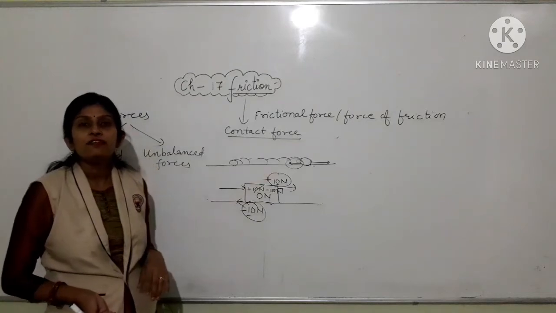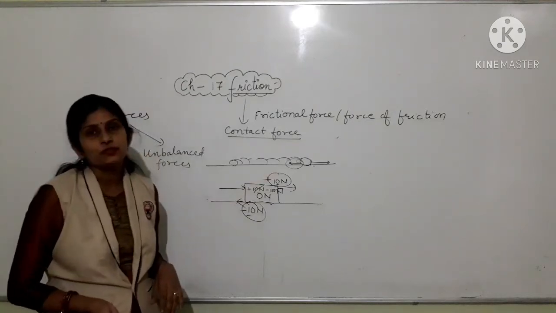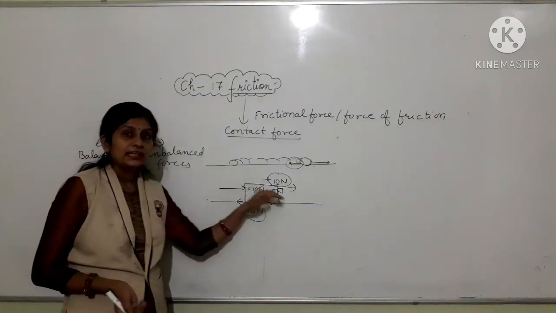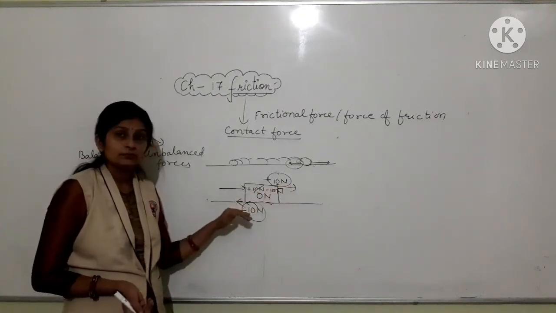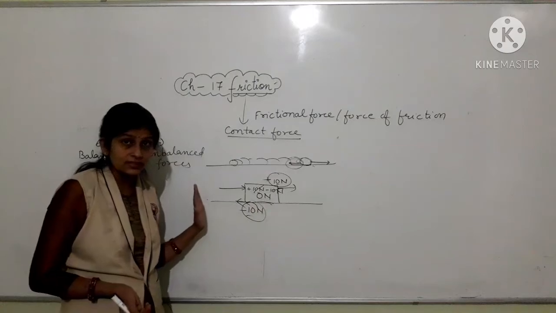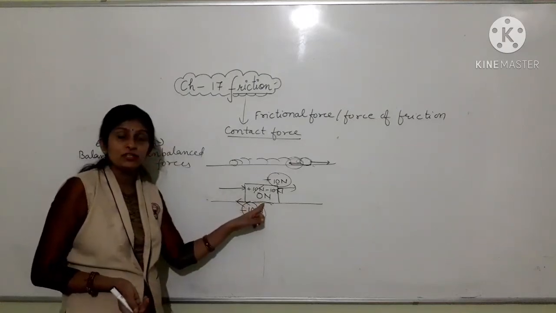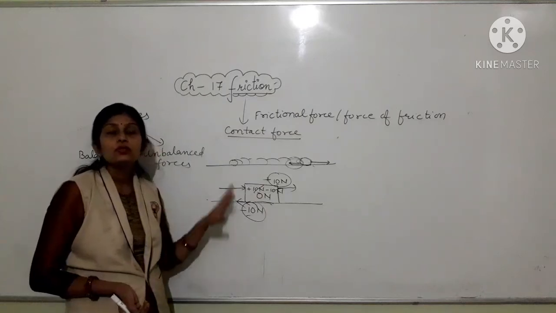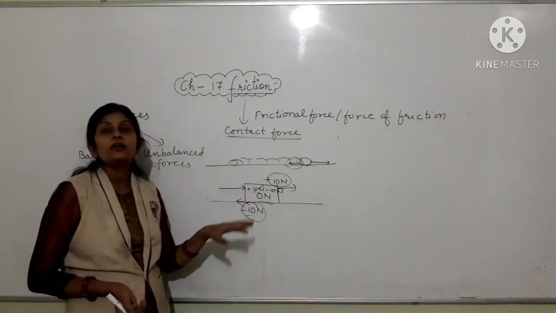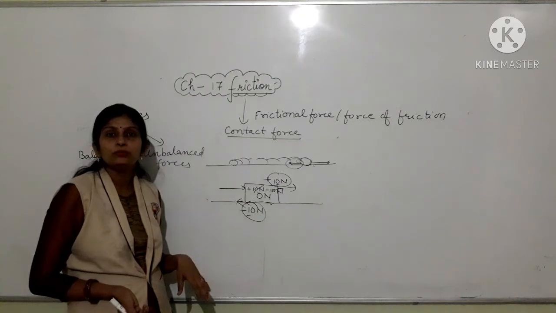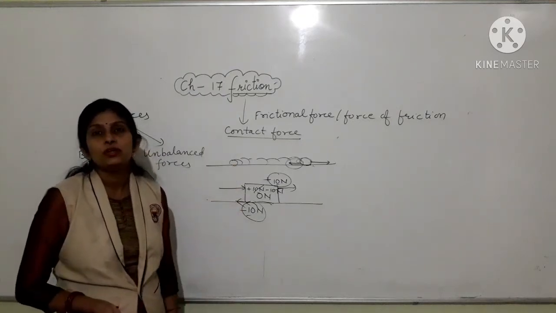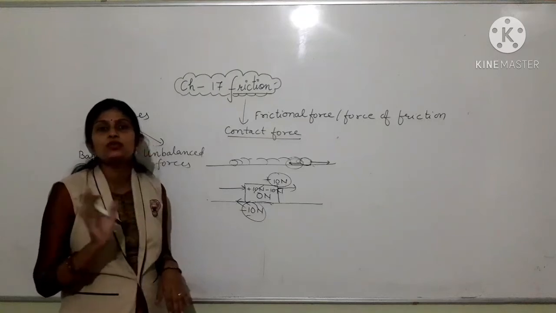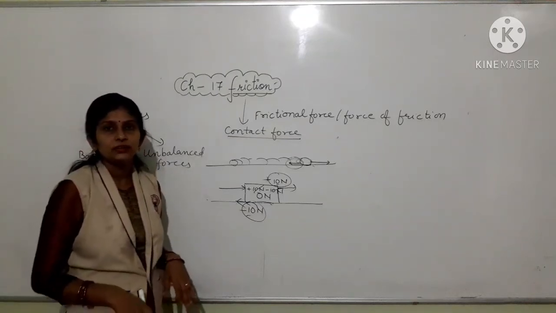This kind of forces are called balanced forces. So balanced forces are the equal but opposite forces acting on the same object, which cancel, nullify, neutralize or balance each other. So a zero net or resultant force is acting on the object which brings no change in the object. It means in case of balanced forces there is no change in the object.